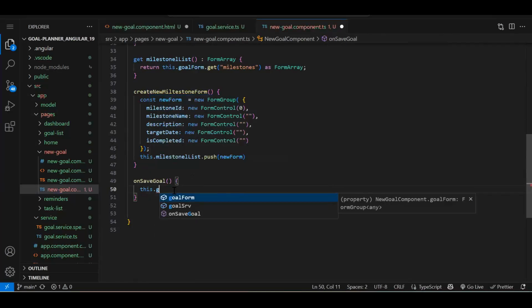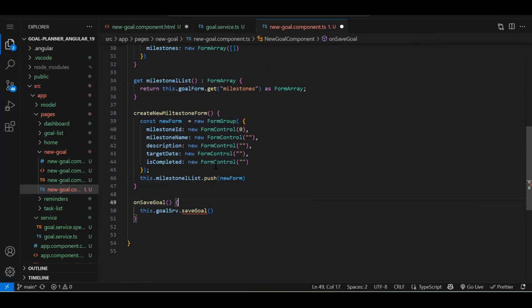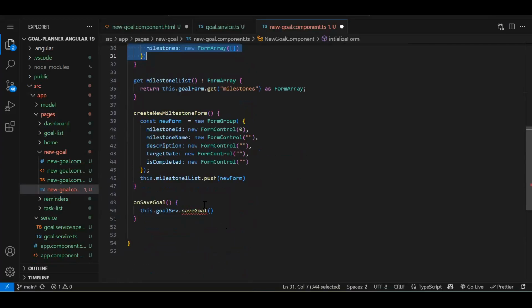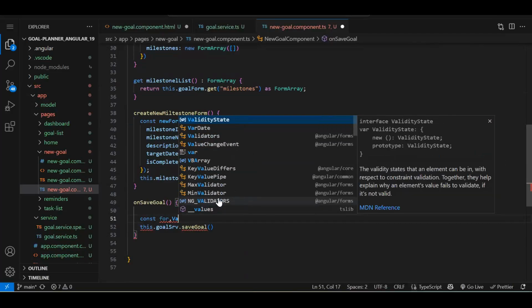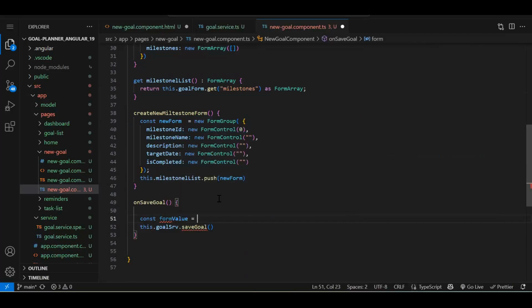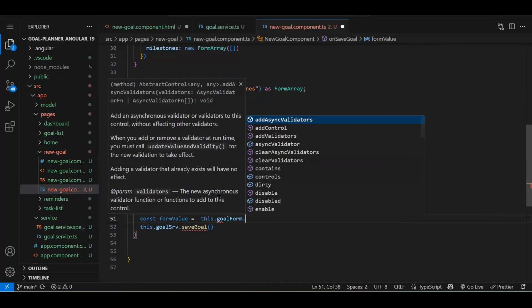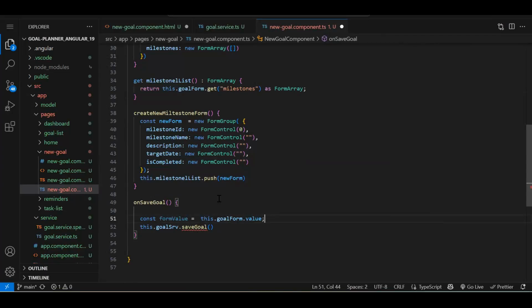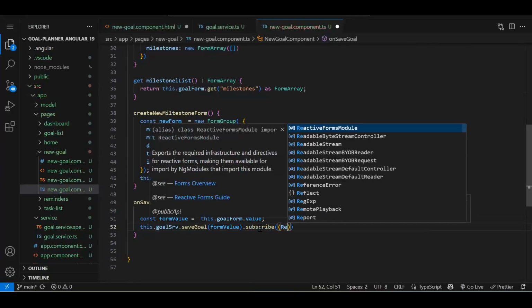So this dot goalService dot, only one function is there currently. Now here we need to pass the object. What we have is the form. So from form, we have to create the object. So const formValue equals this dot goalForm dot value. Now by using this, you will get a whole complete structure of what we are supposed to send, meaning goal detail single and the multiple milestone. That whole thing you will get. This you will pass it over here. Let's subscribe.